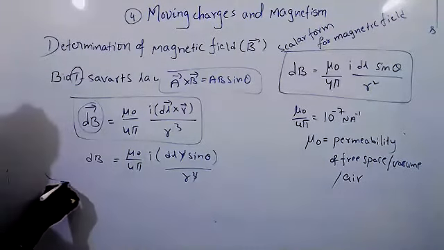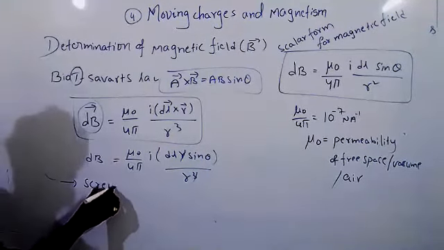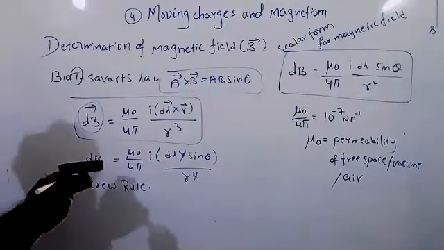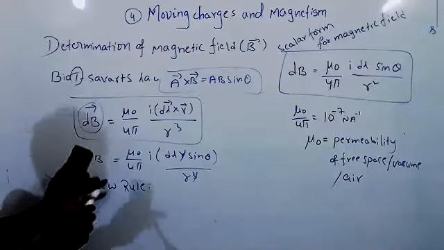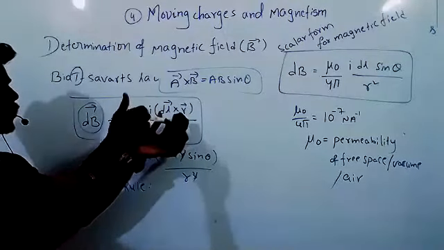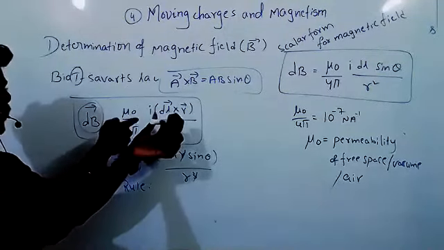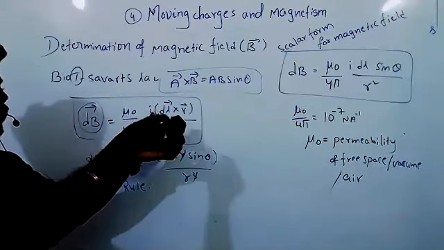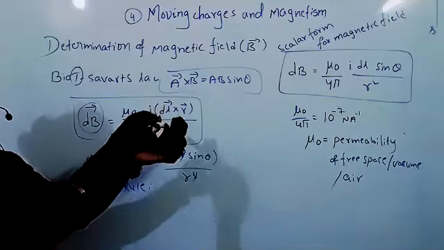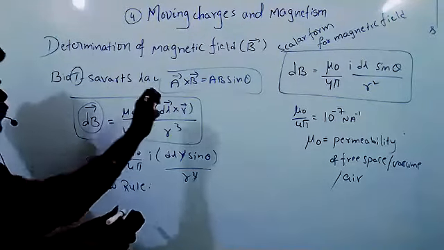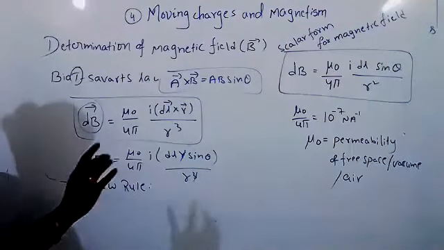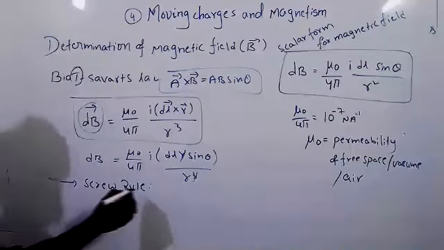So first method is screw rule. Everyone knows about the screw rule, I think. When you are applying force, when you are tightening it, it will go inside. So that is nothing but the magnetic field direction. Or when you are removing this, it will come up. So either inward direction or upward direction. So by screw rule, we can say. There is also a simple rule.